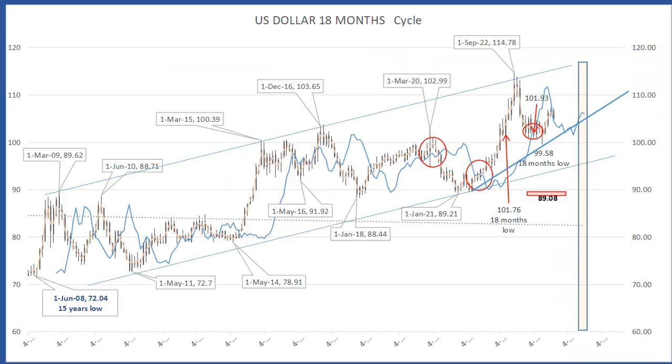Let's switch to the US dollar. The US dollar is in an uptrend from July. The last 18-month cycle formed a low in July 2023 and the next one is scheduled for December 2024. For the next 8 months, the trend is up.